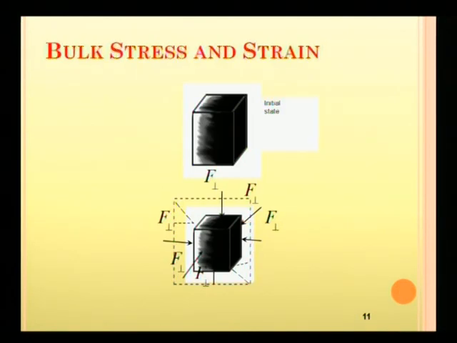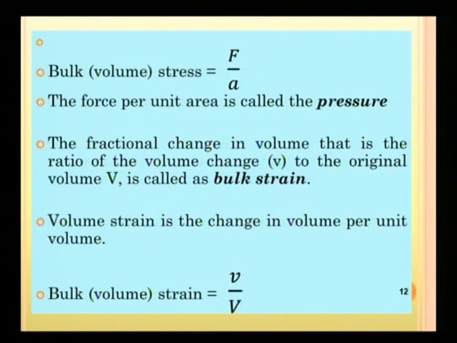The second type is bulk stress and bulk strain. In this case, the force applied is normal and uniform, therefore the volume will change. This type of strain can be defined as change in volume divided by original volume.